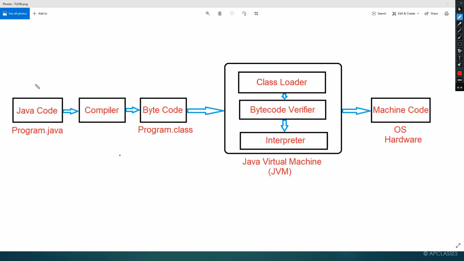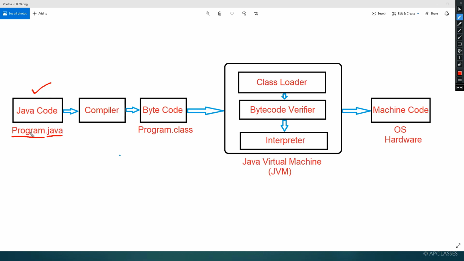When you write a program in Java, that is called source code. Remember, this is called source code. The code which is written by a programmer, by a developer, that is called source code, the starting code. Whenever source code is written, it is saved with a name. Whatever name you give is okay, but you have to save it with the extension .java so that we can recognize this is a Java program.